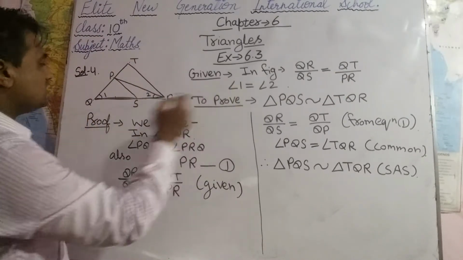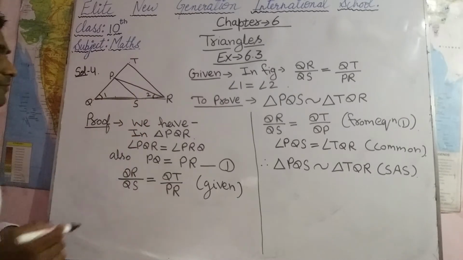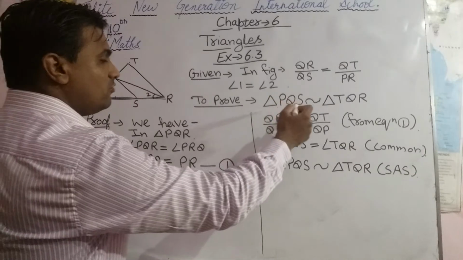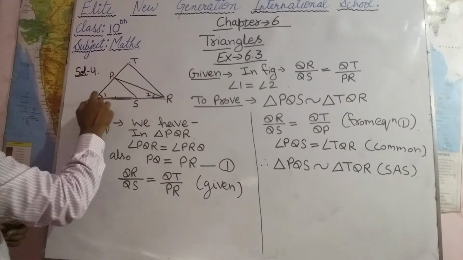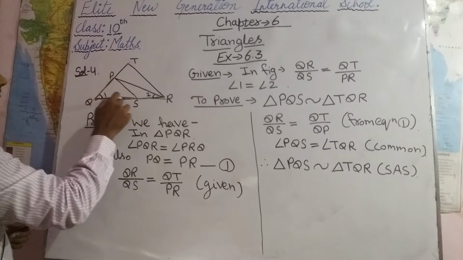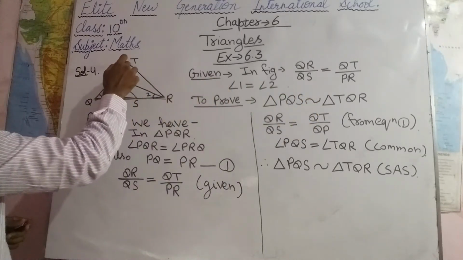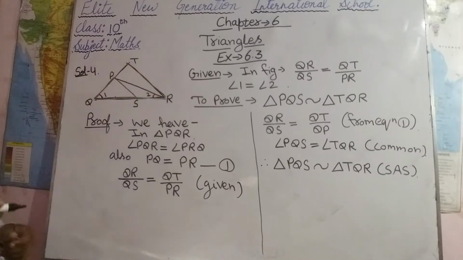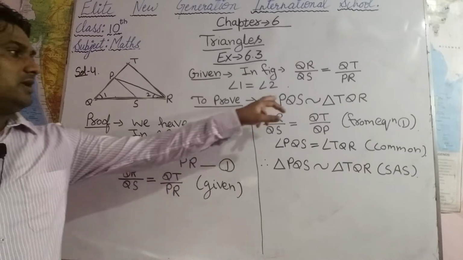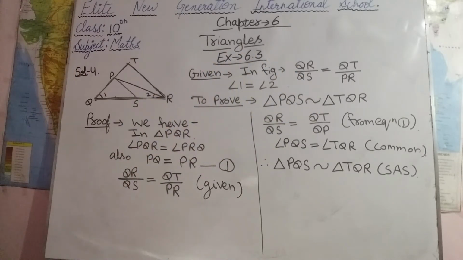Also given is angle 1 equal to angle 2, and we have to prove triangle PQS similar to triangle TQR. These two triangles we have to prove similar.